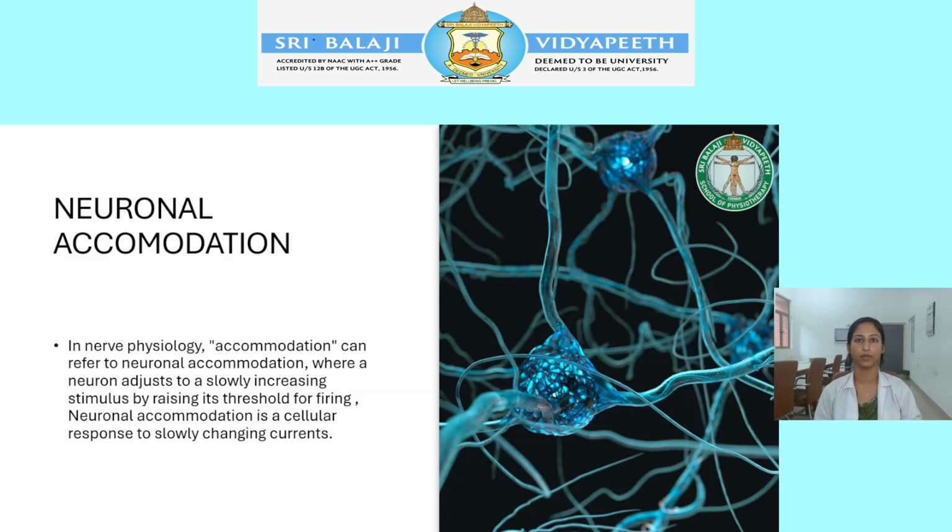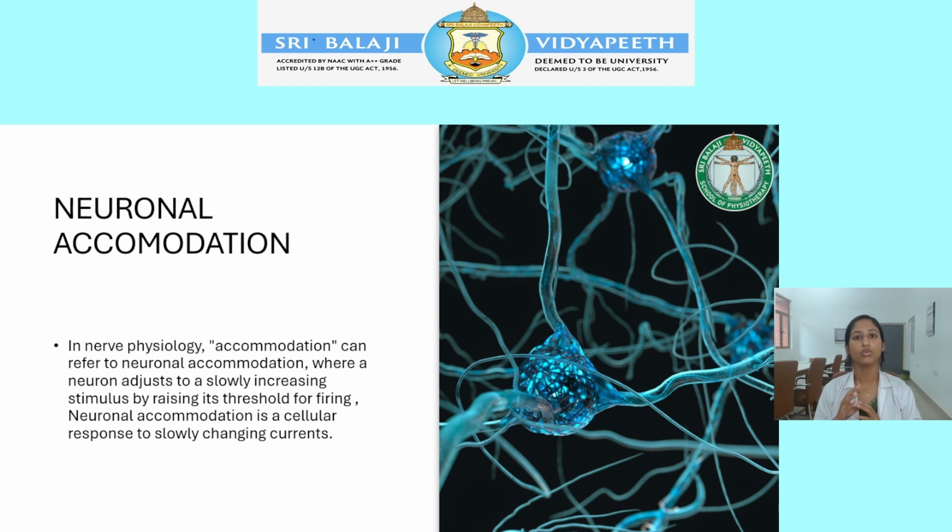Next we'll move on to the topic neuronal accommodation. Neuronal accommodation is when you give a slowly rising stimulus to a nerve or muscle, and it does not fire an action potential. So that is what neuronal accommodation is.